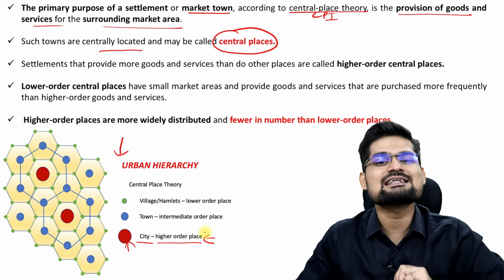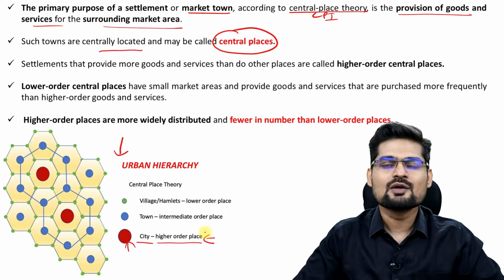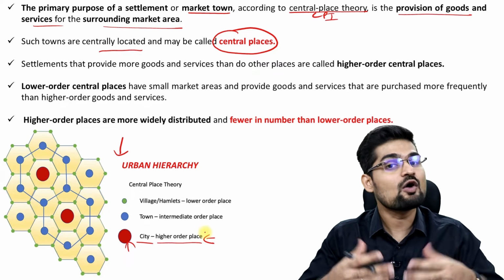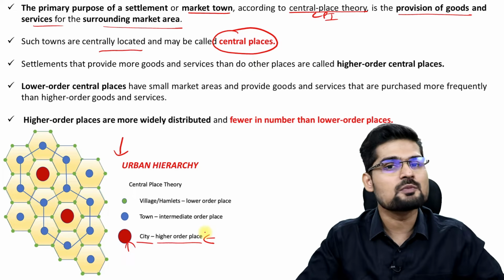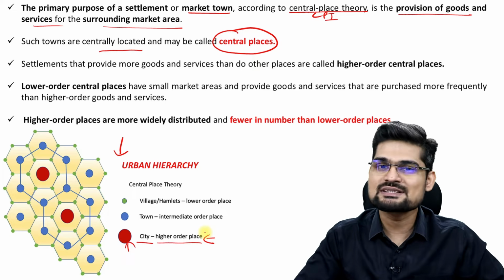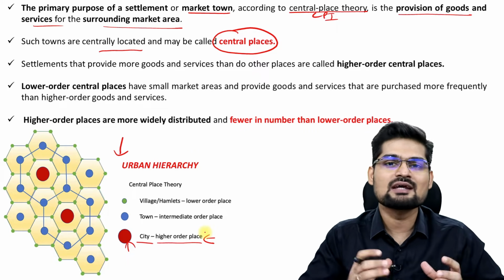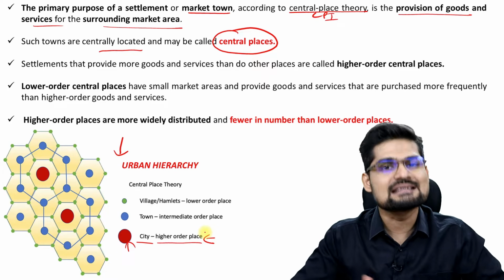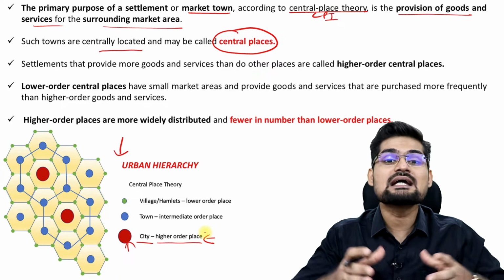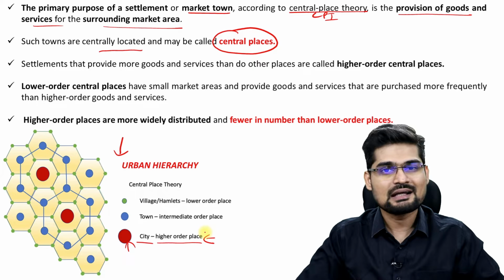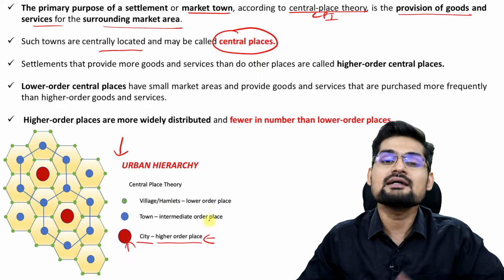But they are very less in number. So if you observe India, which are the biggest cities in India and how many are them? Remember the 4 metropolitan cities in the traditional examples that we used to give, Delhi, Kolkata, Chennai and Mumbai. Still they are the biggest cities in India. No other city is as big as Delhi, Mumbai, Chennai, Kolkata. Right? So that is what we say as the higher order places.